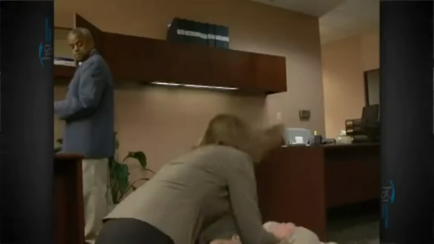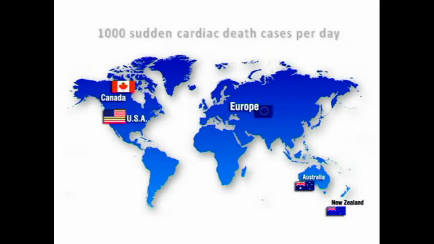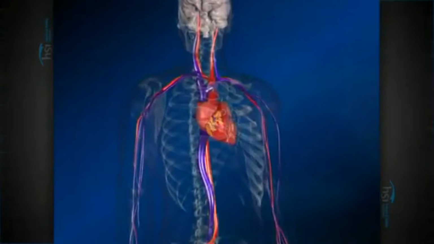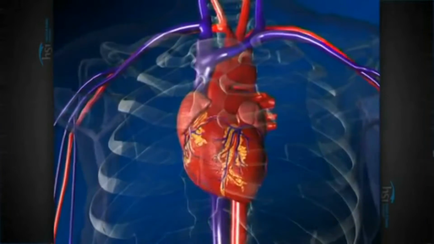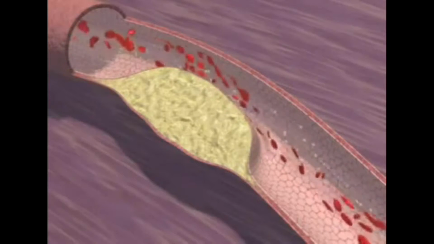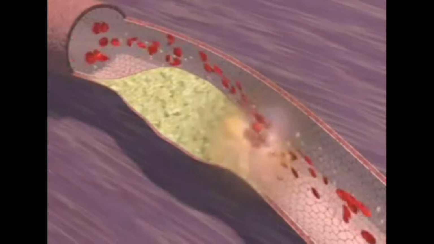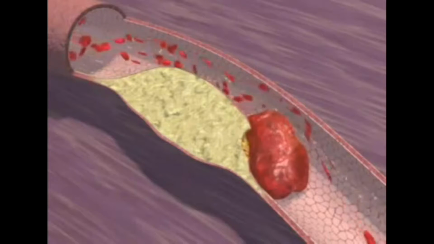Sudden cardiac death remains a major health-related problem worldwide. In many countries, the burden of sudden cardiac death is extremely heavy, with an incidence as high as 1,000 recorded cases per day. In most cases, sudden cardiac death is caused by acute coronary occlusion. It is estimated that around 10% of acute coronary syndromes manifest clinically with ventricular arrhythmias, many of which are lethal, especially during the first hour after acute coronary occlusion.